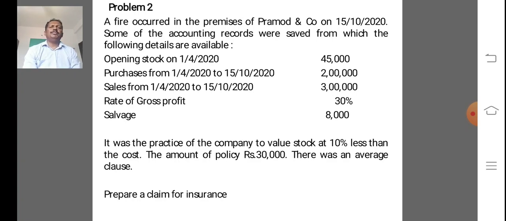We take another problem. A fire occurred in the premises of Pramod and Co. on 15/10/2020.